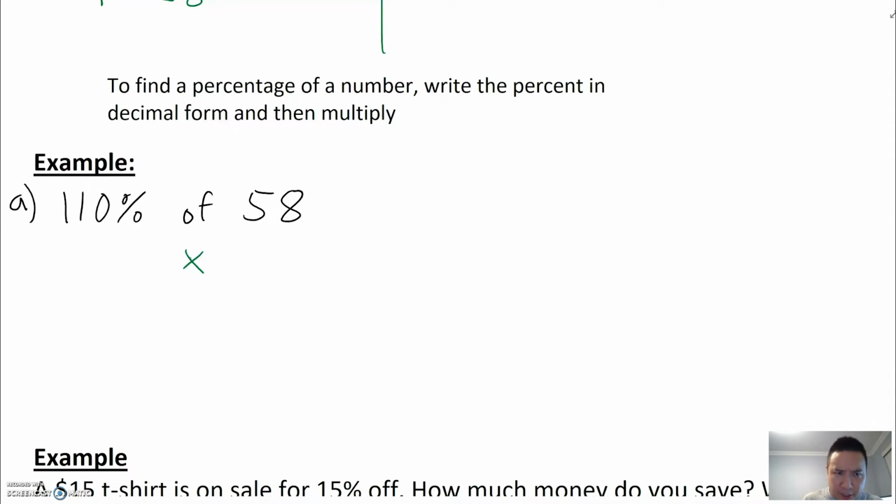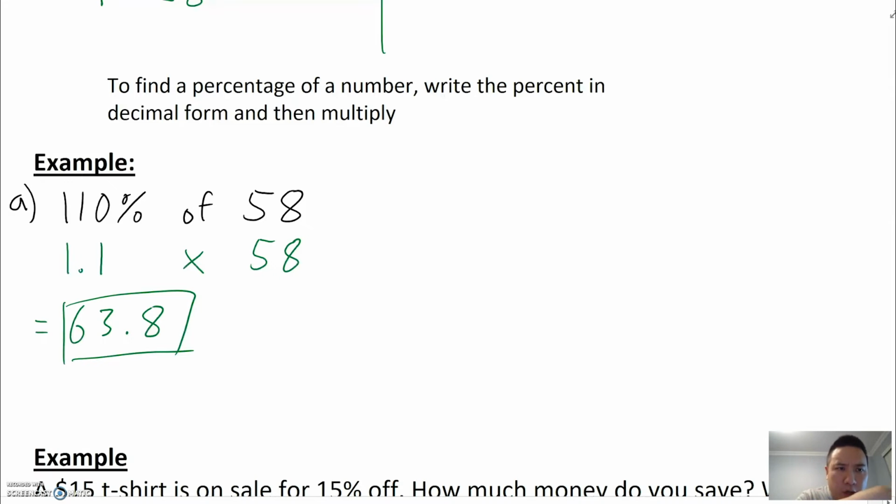So we're just dividing by 100. That leaves me with 1.1. And this is still 58. So if you then went out and multiplied 1.1 by 58, you would get 63.8. Okay? So 110% of 58 is 63.8.